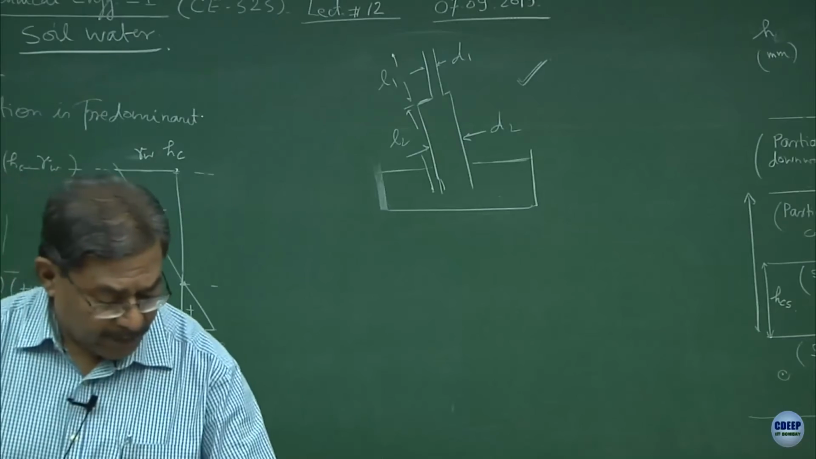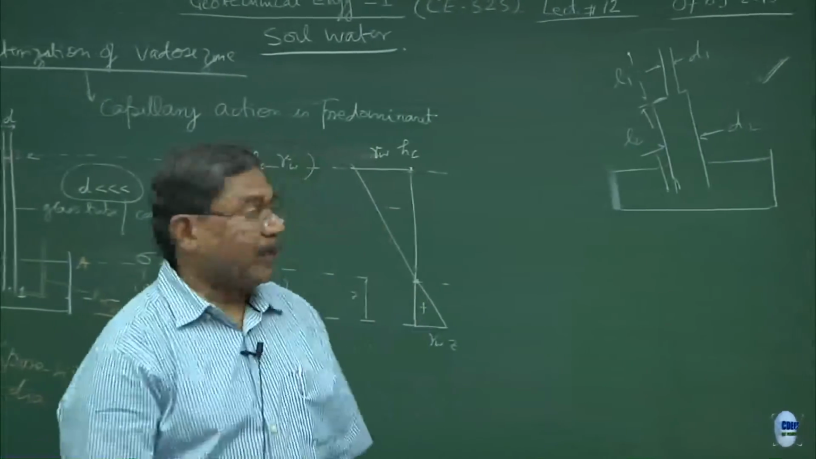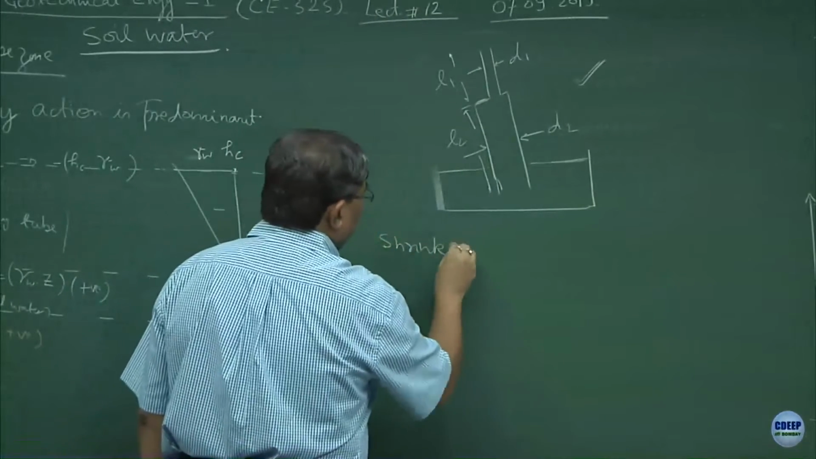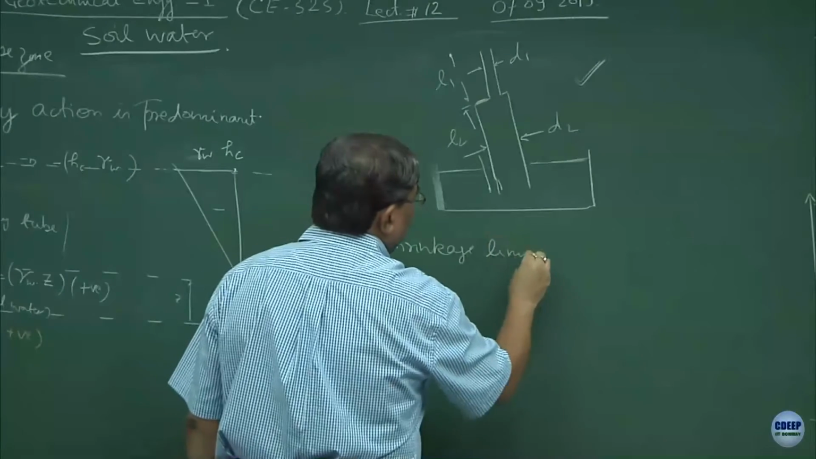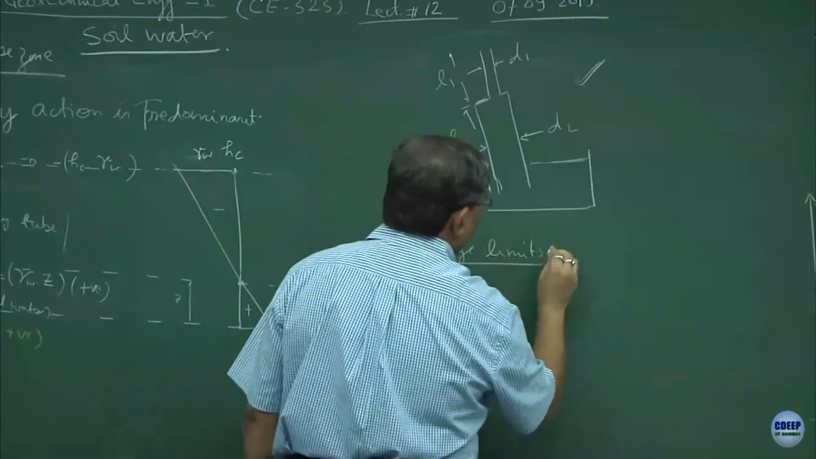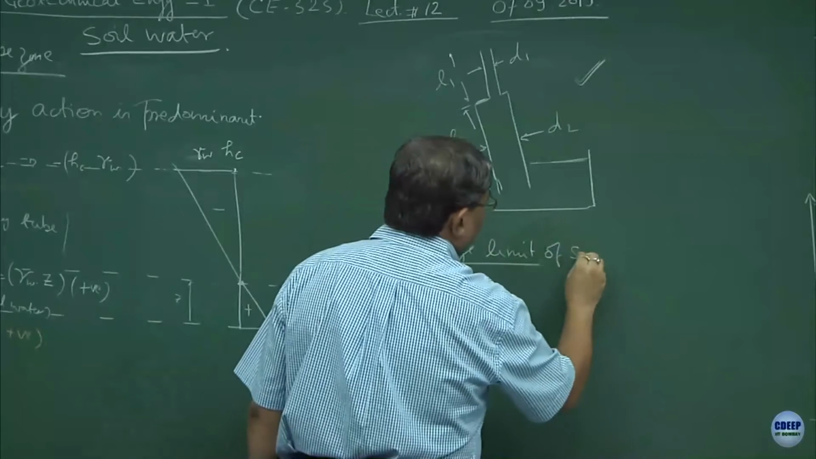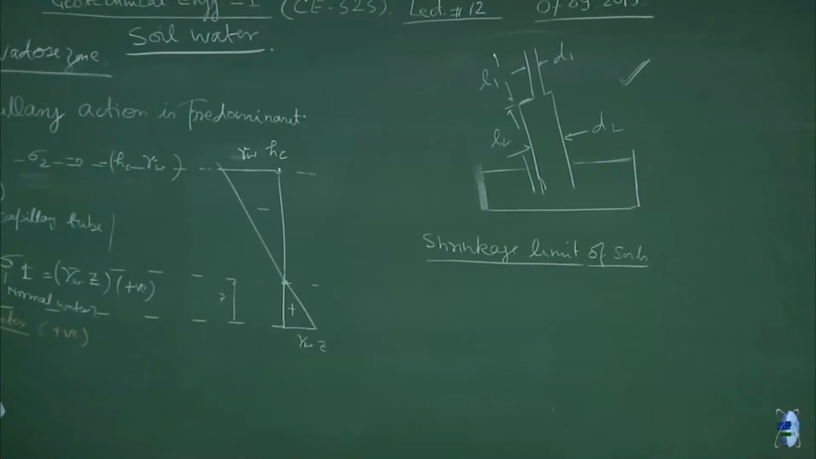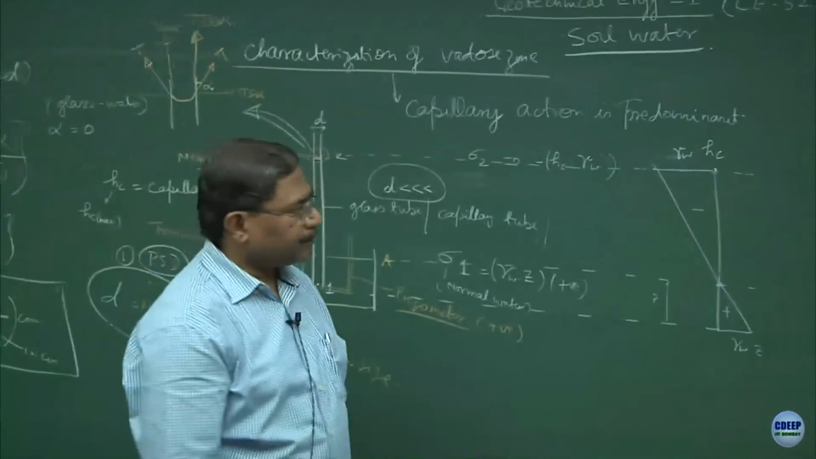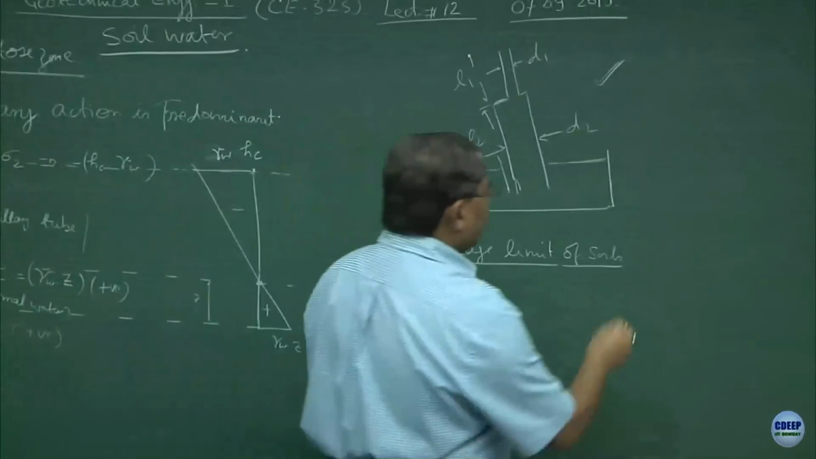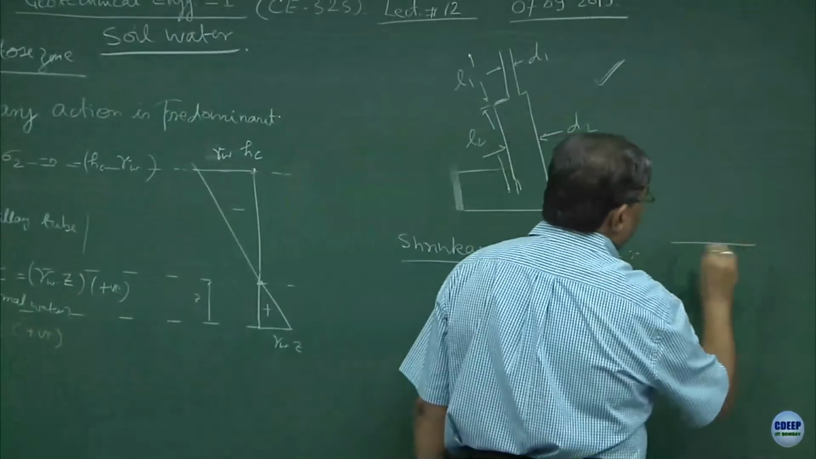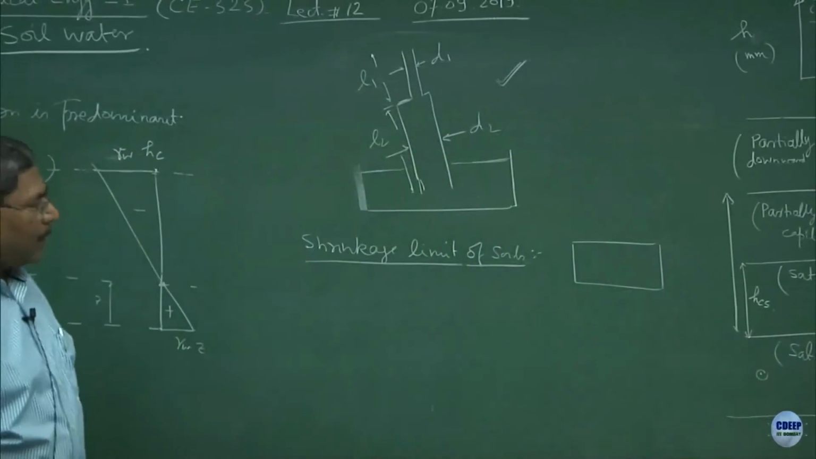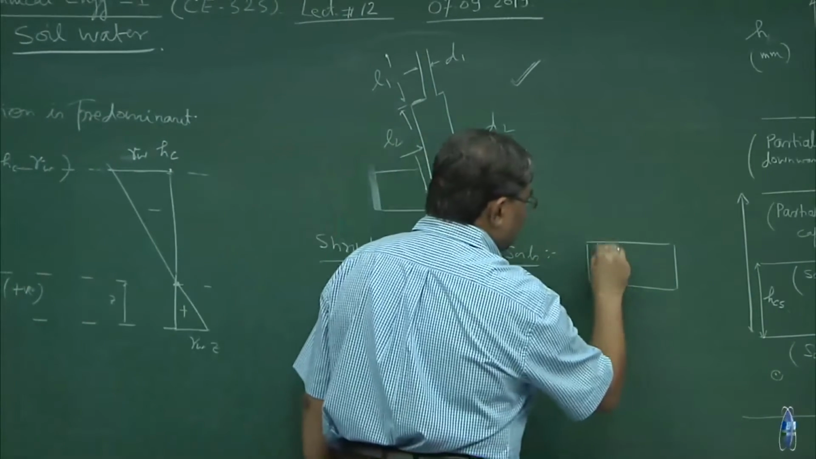This capillarity phenomenon is normally used in defining the shrinkage limit of soils. Or in other words, shrinkage is guided by the capillary action. You must have done the laboratory experiment where the soil sample is taken and then you are air drying it. Now, this is how I can idealize this.